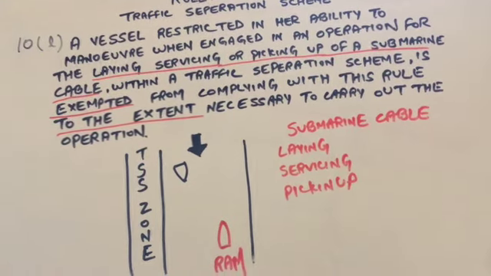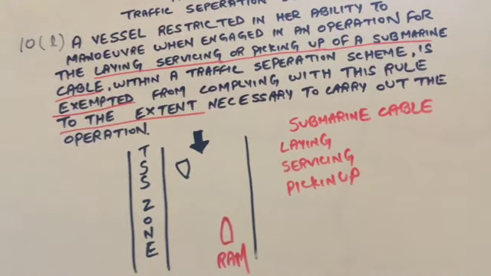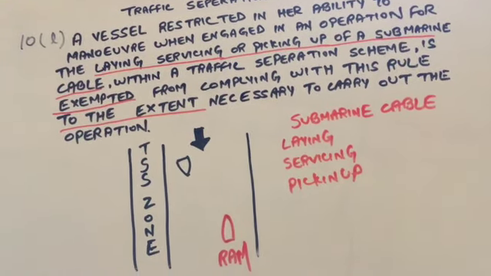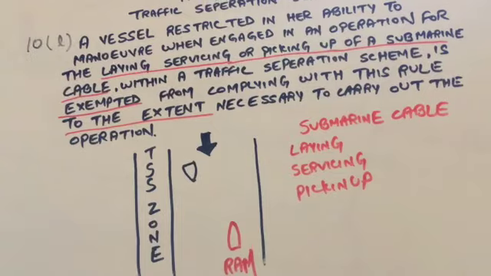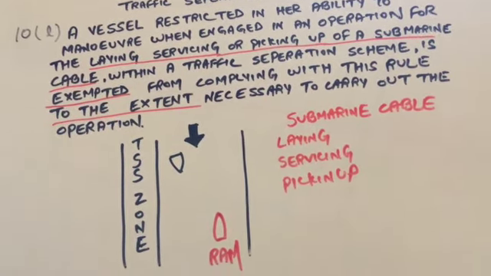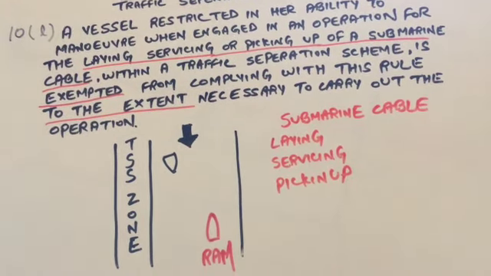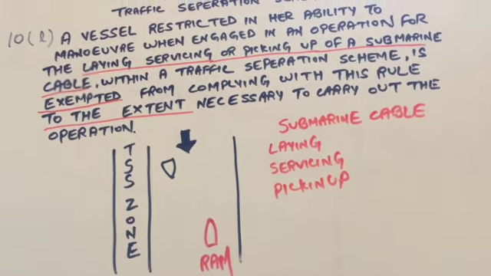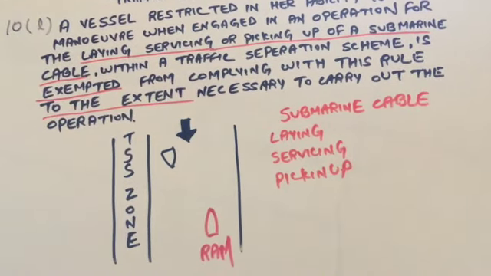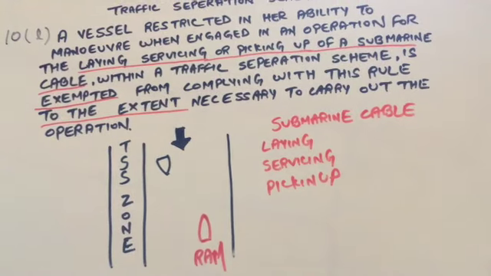Here the RAM has immunity because the punching word is exempted, and to the extent means the servicing, laying or picking up of a submarine cable. If the RAM is doing that, it is exempted from complying with the traffic separation scheme rule, and to the extent means until the work is completed, it has the immunity, and the other vessel will keep clear of the RAM.